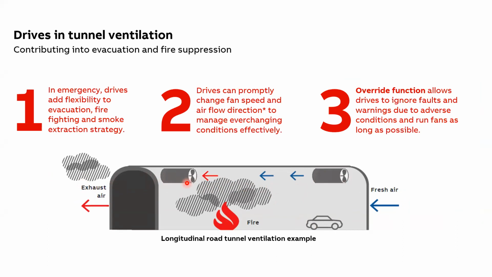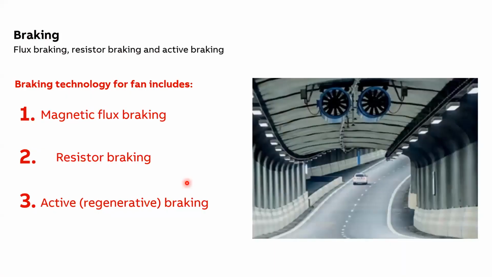For this, the fan has to be stopped and then restarted in the reverse direction in a very short duration. The stopping of the fan in a very short duration is called braking action. So braking is very much essential with any tunnel ventilation application. Now there are three different kinds of braking technology possible. First is magnetic flux braking. The second is resistor braking, and the third is reactive braking or regenerative braking.